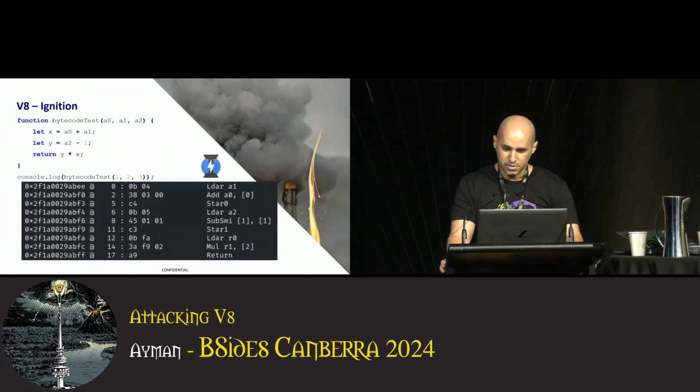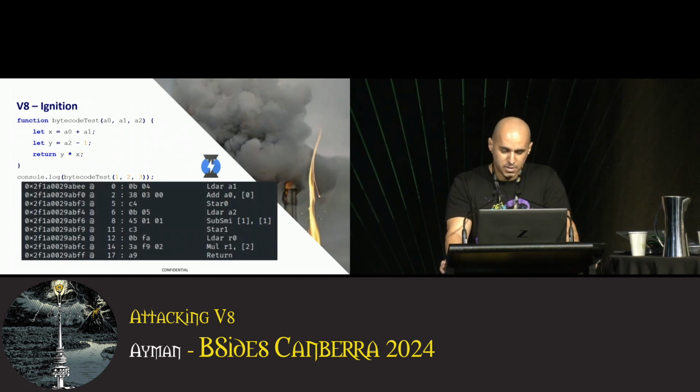Now here's the equivalent Ignition bytecode of this function. Let's step through its instructions. First instruction, load accumulator, which loads the second argument, A1, into the accumulator register. We add the first argument, A0, to the value stored in the accumulator register. Store the accumulator register into the R0 register. Load argument 3 into the accumulator. Subtract a small integer of value 1 from the value of the accumulator. Store the accumulator into R1.